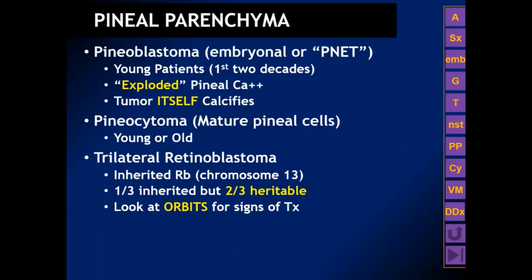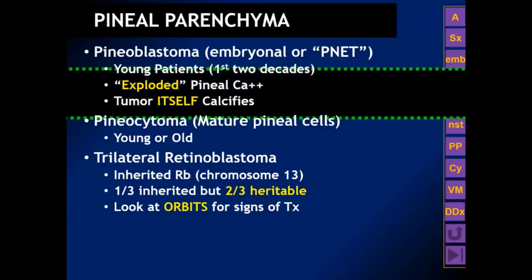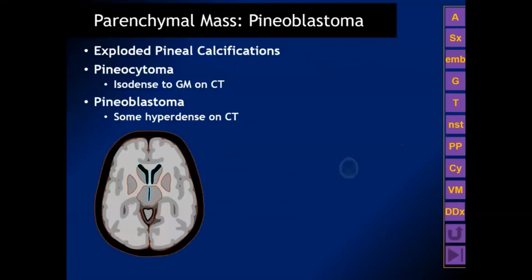So if we have a pineal parenchymal tumor and the pre-existing pineal gland contained the normal physiologic calcification, then the tumor may disperse or explode those pre-existing calcifications. It's also possible that the pineal parenchyma in the neoplasm contains little dots of calcification. So there is a dispersed or peripheral pattern of calcification that is suggestive of a pineal parenchymal tumor.